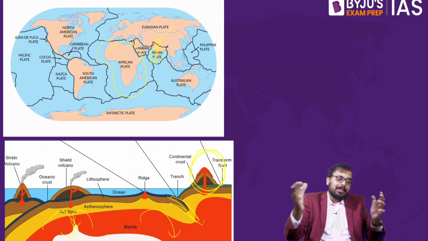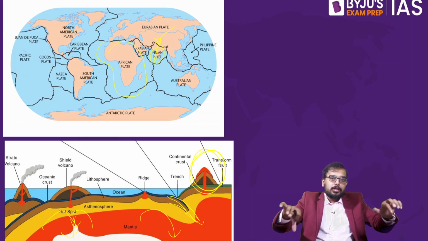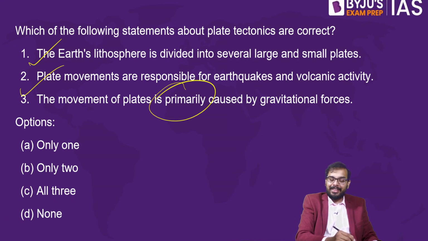So it is a convection cell that will either pull the tectonic plates or push the tectonic plates. So not your gravitational force. So statement 1 and statement 2 are right. So the answer is B. So B is the answer.